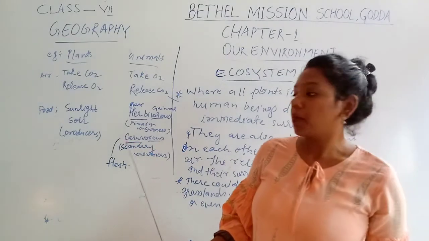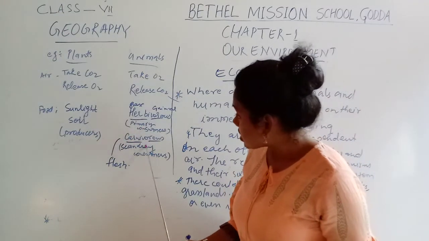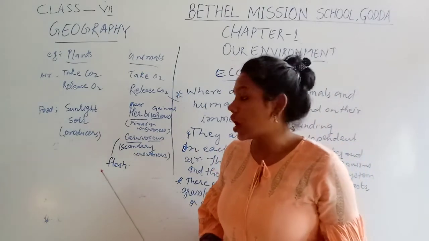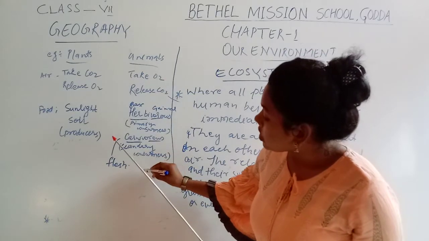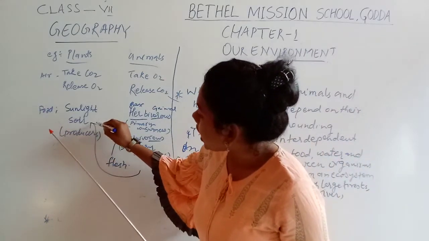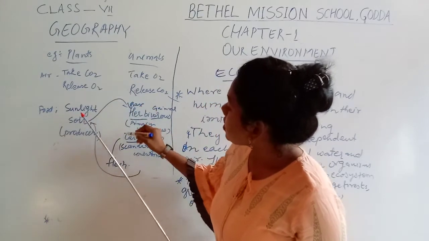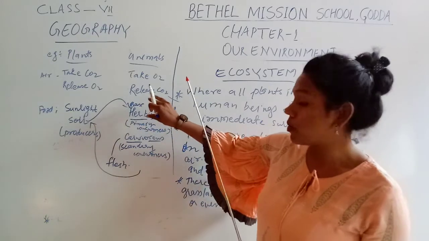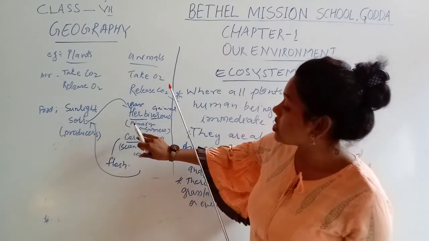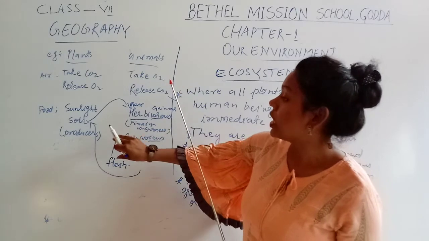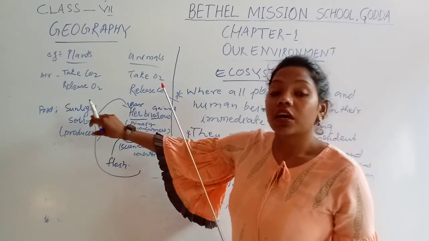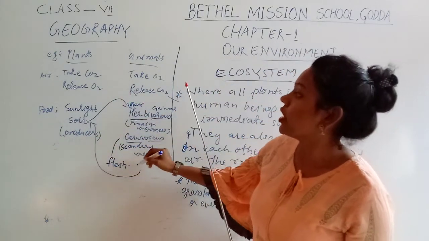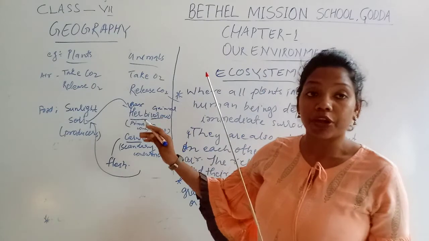And after that, what happens? When these animals die, they decompose in the soil and make the soil fertile. That means the energy which is transferred from plants to herbivores and from herbivores to carnivores, and then is decomposed in the soil, makes the soil fertile, which is helpful for the growth of plants. That is how plants and animals are dependent on each other.